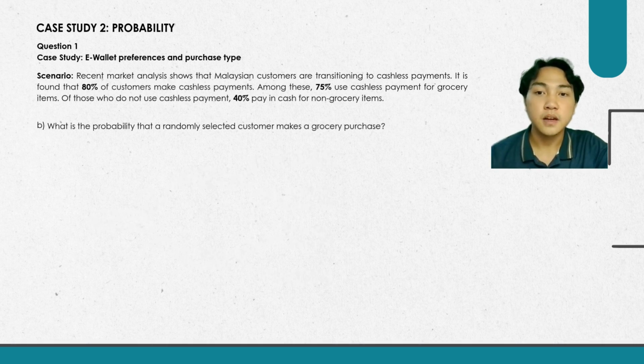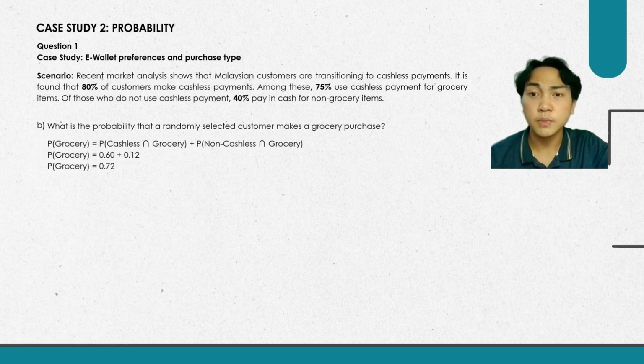Question 1B. What is the probability that a randomly selected customers make a grocery purchase? So the probability of groceries purchase is equals to probability of cashless intersect with groceries plus with probability of non-cashless intersect with groceries. So we get 0.60 plus with 0.12 equals to 0.72.